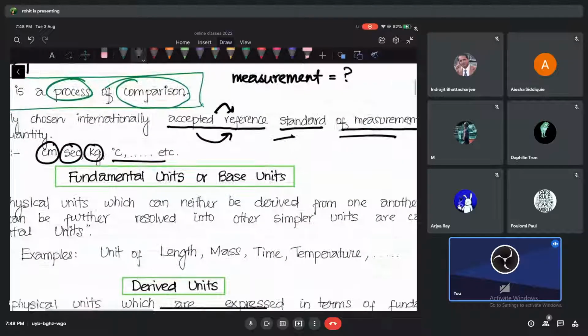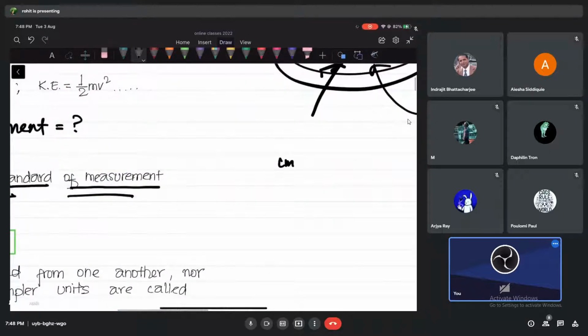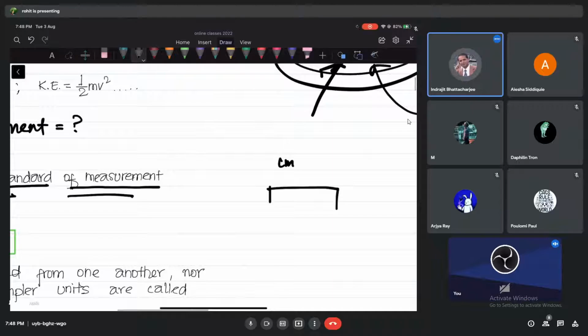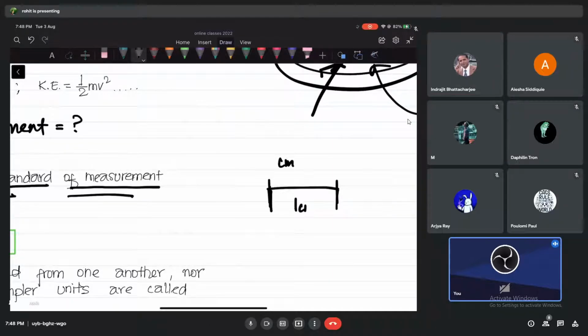The centimeter means we are referring to something, right? By now you have a scale which has a division from here to here. Let's say, here I'm sitting in my room, and let's say this is 1 centimeter. Then I send this to you. This becomes a reference for you also. Now you will also start calling it 1 centimeter. That is how it works, actually.